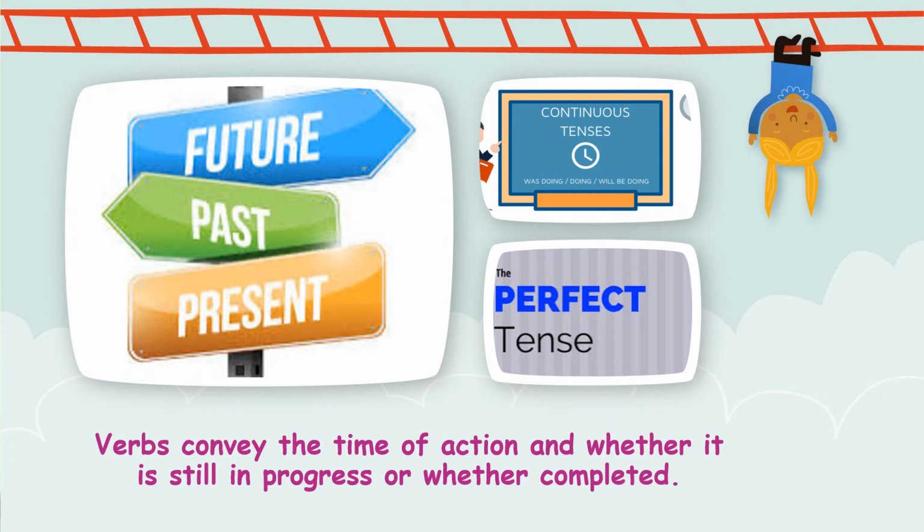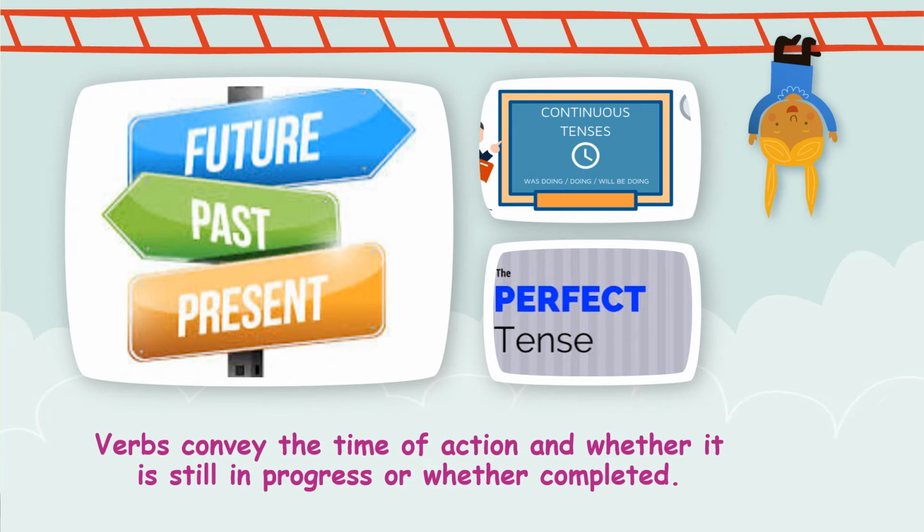Verbs convey the time of action and whether it is still in progress or whether it has been completed. That is the work of a verb. What do the verbs do? Why do we use verbs? They also convey the tense. They convey the time of action, whether it was in the past, the present, or will be done in the future. So, verbs express the tenses. Tenses are what? Time, actually. And also, it talks about whether it is still in progress or whether it is completed.